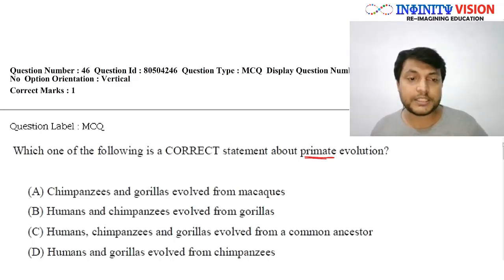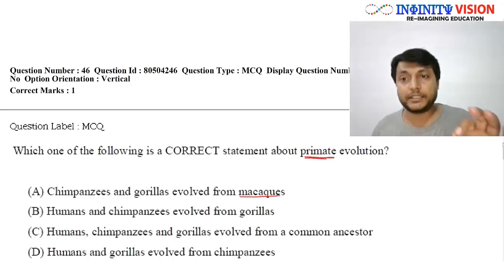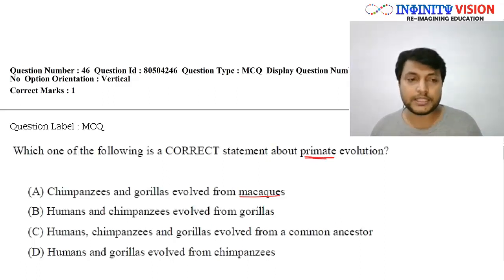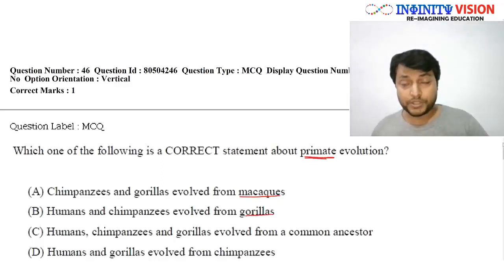The first option says chimpanzees and gorillas evolved from macaques. Now, macaque is a type of monkey, so this says that chimpanzees and gorillas have evolved from macaque monkeys. The second option says humans and chimpanzees evolved from gorillas, as in gorilla was the ancestor of humans and chimpanzees.